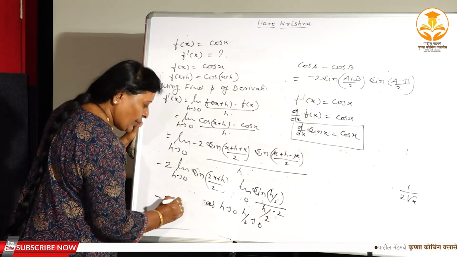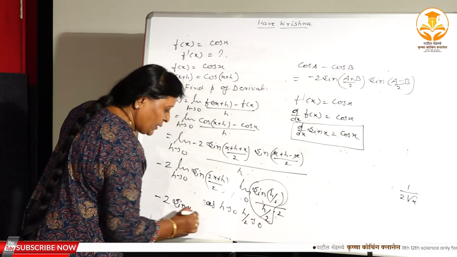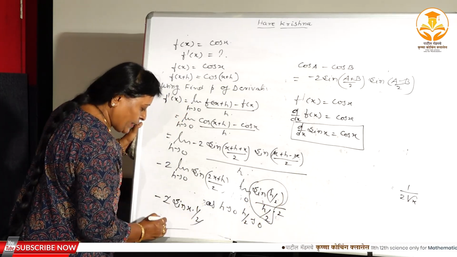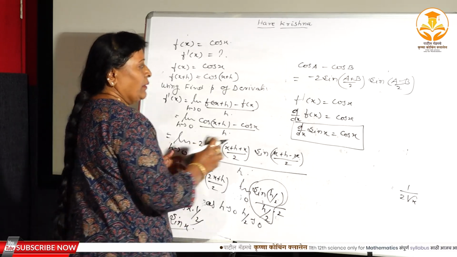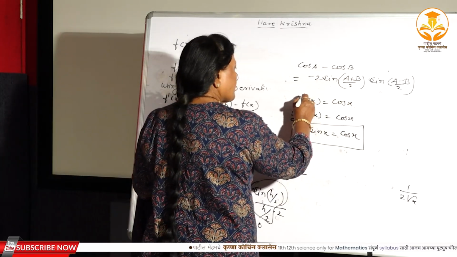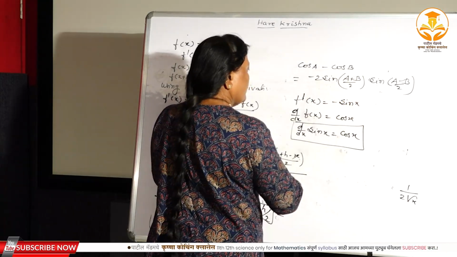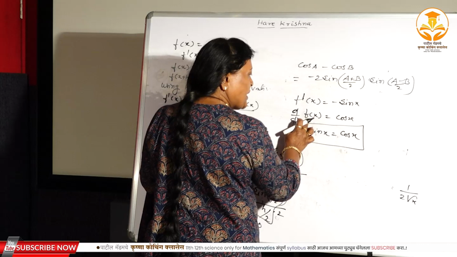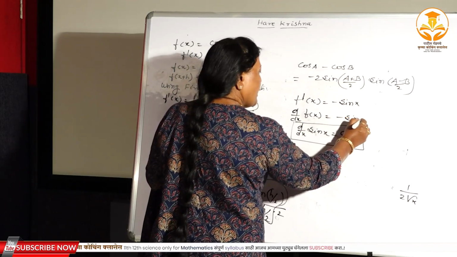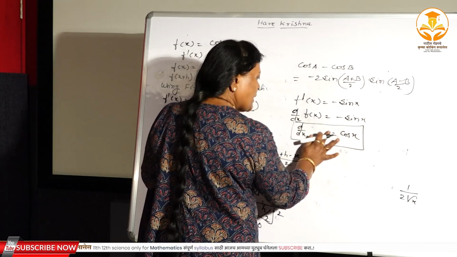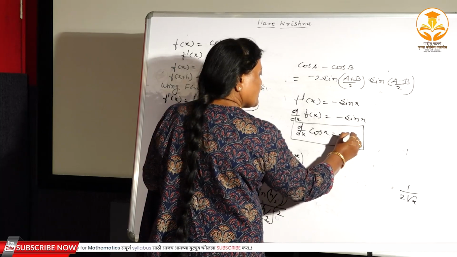इथे जर 0 ठेवला तर काय येतं sin x आणि याची तर काय येतं 1, आणि इथे 1/2. Again 2 to get cancel, you have got minus sin x. Therefore again here f dash x you have got as a minus sin x. परत f dash x means d dx of f of x is equal to minus sin x आणि f of x म्हणजे काय आहे cos x आणि cos x ची डेरिव्हेटिव्ह किती आली minus sin x.